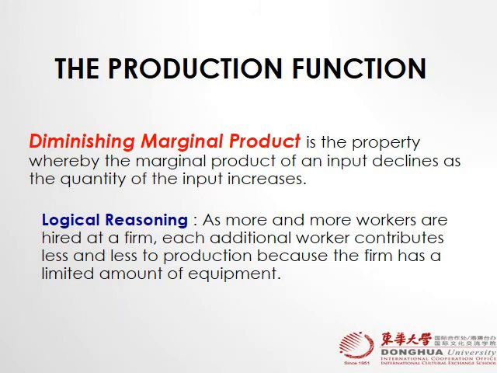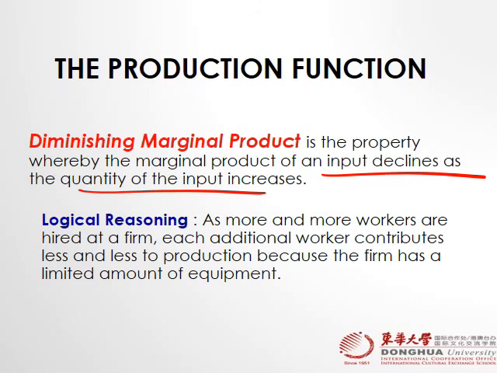The diminishing marginal product. Let's talk about the definition. Diminishing marginal product is the property whereby the marginal product of an input declines as the quantity of input increases. What does it mean? It means as more workers or more input are employed, the additional output, or marginal product, will decline.